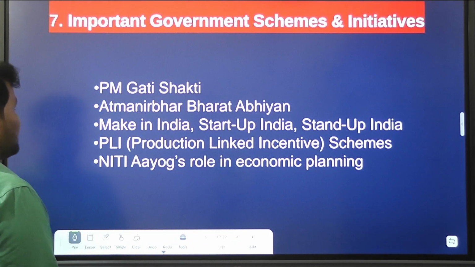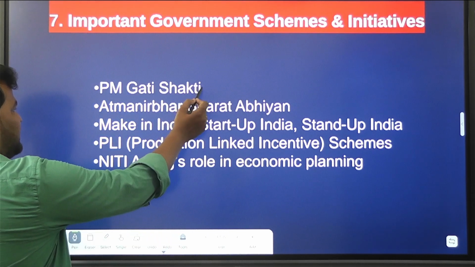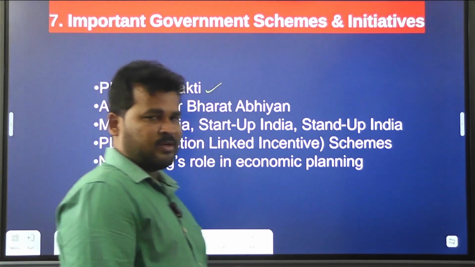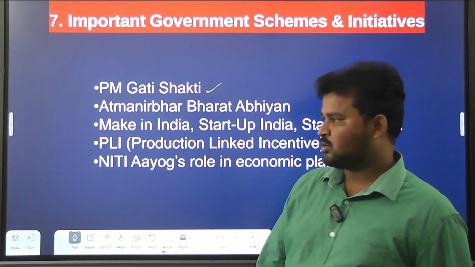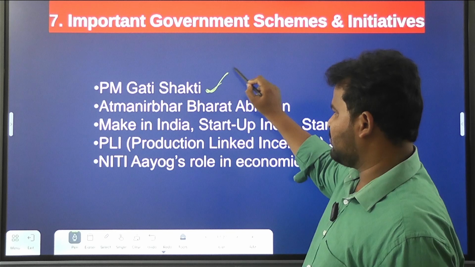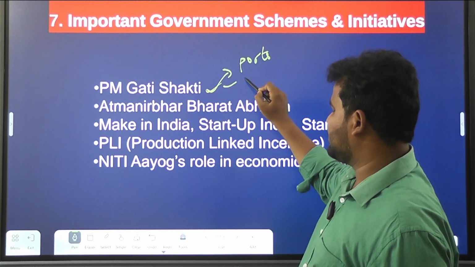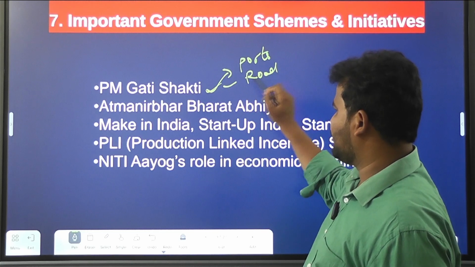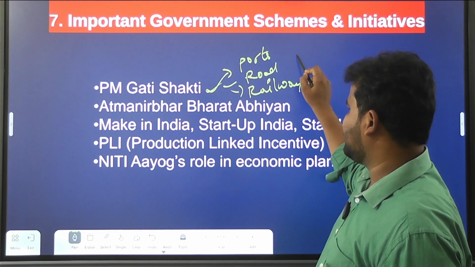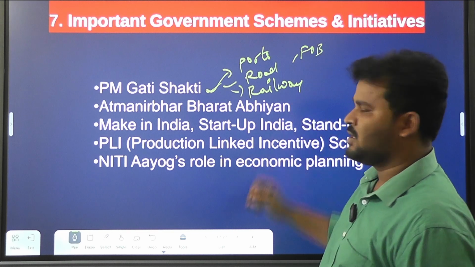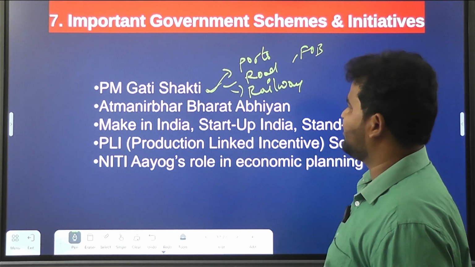And after that, important government schemes and initiatives. Clear? PM Gati Shakti is nothing but the development of infrastructure in India. What are the main objectives? Development of port areas, road connectivity, railway connectivity, foot over bridges (FOB), and many more.